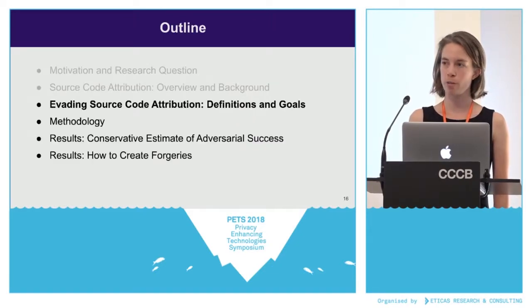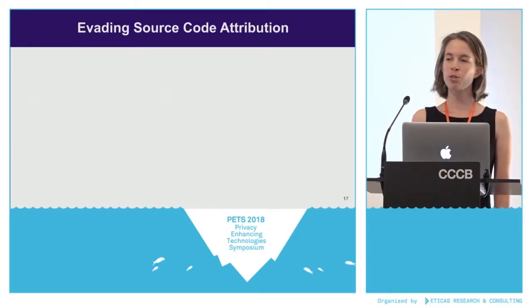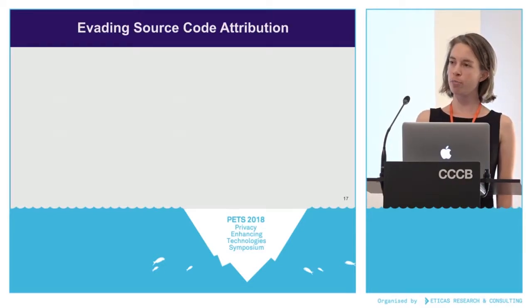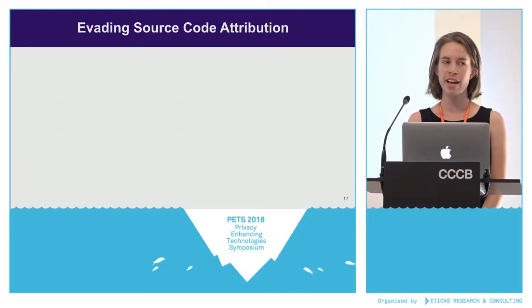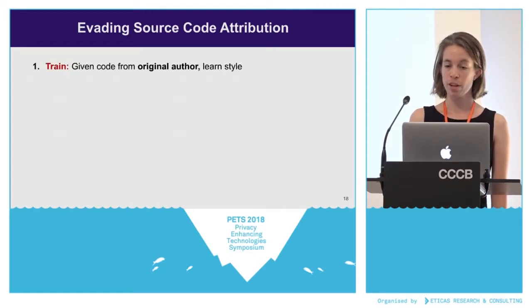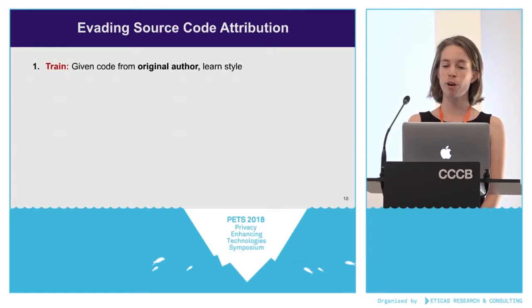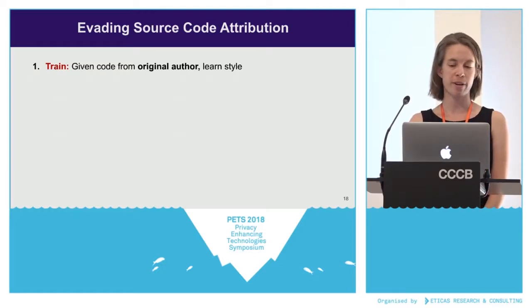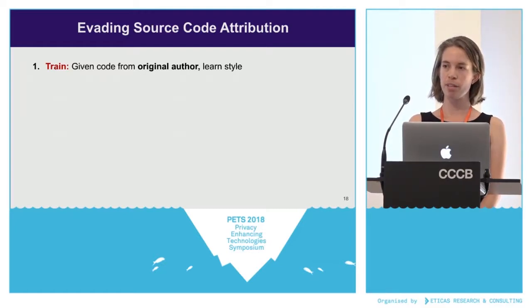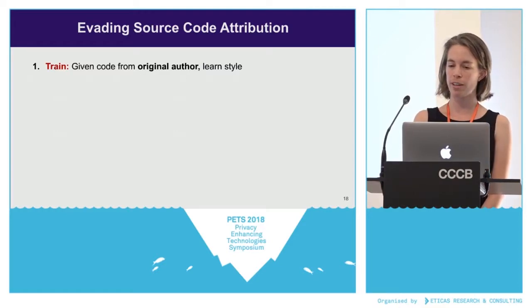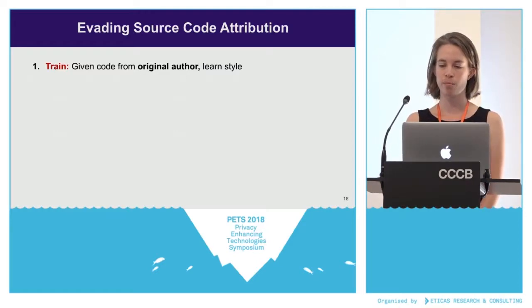So now that we've defined what normal attribution looks like, we can get back to the main question about fooling these classifiers. So what would you do if you wanted to trick the classifier? I'm going to call the person doing the tricking the adversary because they're acting adversarially to the classifier, not because they're necessarily malicious. The first thing that the adversary would do is look at code from the author that they don't want the classifier to recognize, and learn as much as they can about how that person programs. This is the original author of the code. In some cases, this might mean looking over their own code to learn about their own stylistic choices. This isn't what we tested, but it's a reasonable situation if you're trying to modify your own style for privacy.